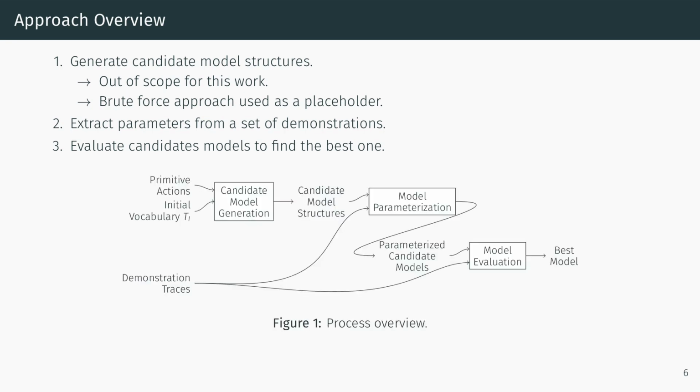Graphically, this looks like that. We have our candidate model generation from the set of primitive actions and the initial vocabulary of tasks. From this structure, we extract the parameters using the demonstration traces and then get the best model out of this set.